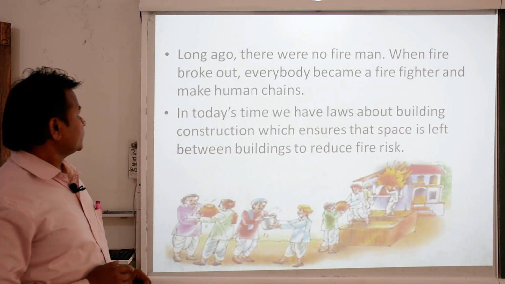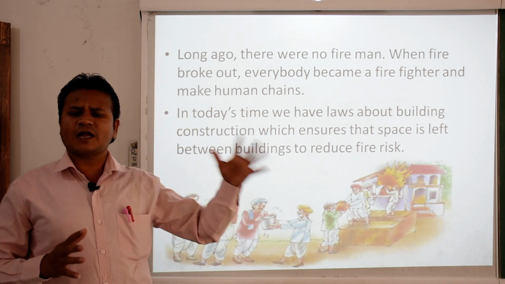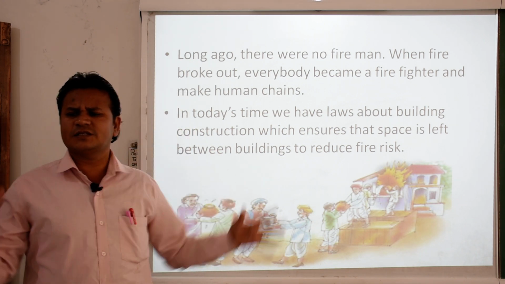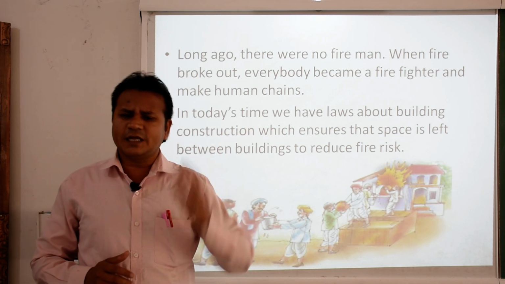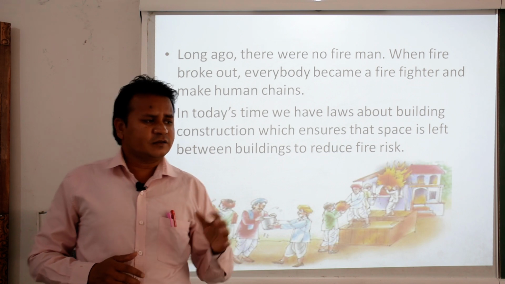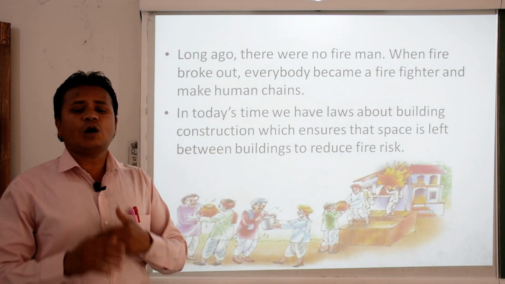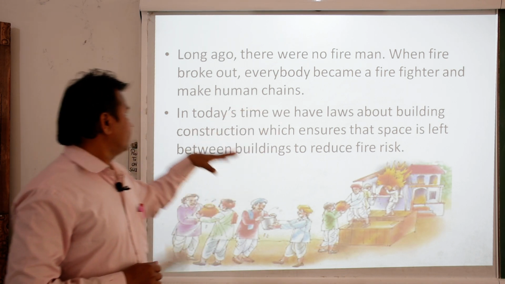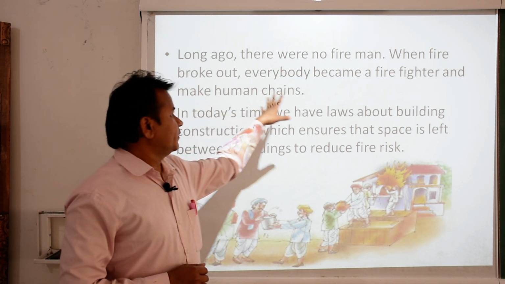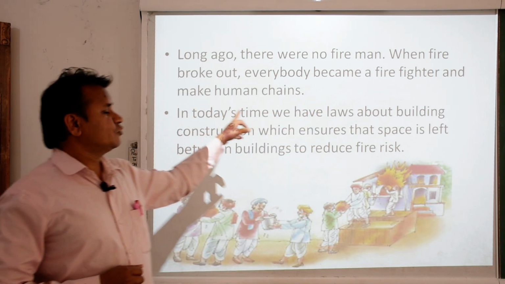Long ago, there was no such thing. Today we have fire brigades and firemen and many things to control fires. But in the beginning, when there was no fire brigade and no fireman, how were people controlling the fire? When a fire broke out, everybody became a firefighter and made a human chain.